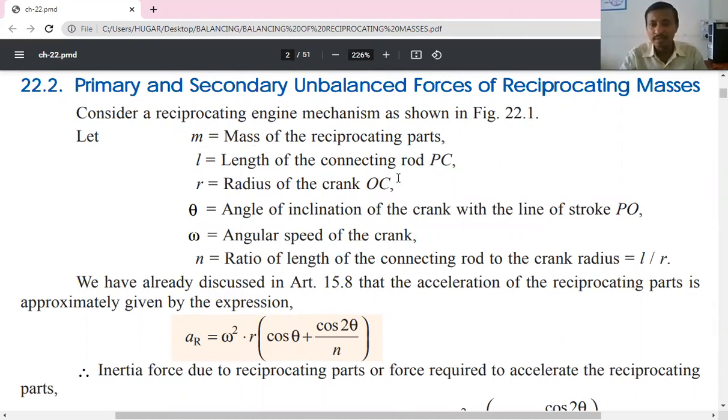L means it is length of the connecting rod, which I have already shown in the figure. R means it is radius of the crank. Theta means it is angle of inclination of the crank with the line of the stroke. Omega means it is angular velocity or angular speed of the crank. And n means it is L by R, the ratio of length of the connecting rod to the crank radius.